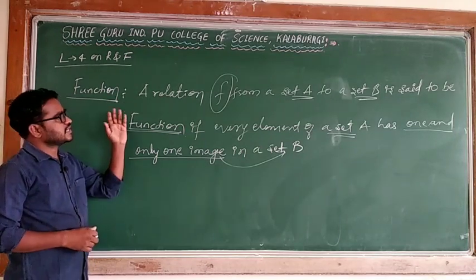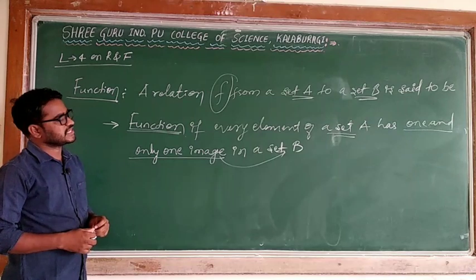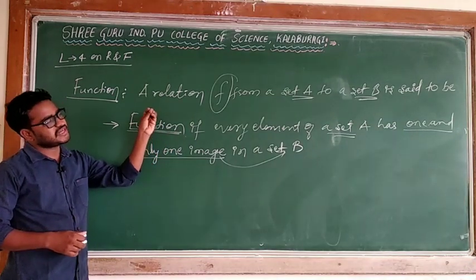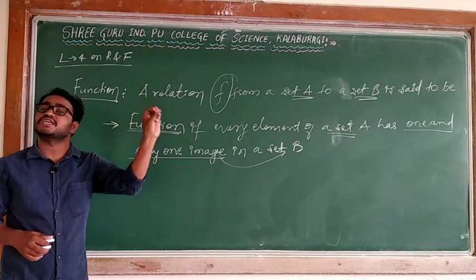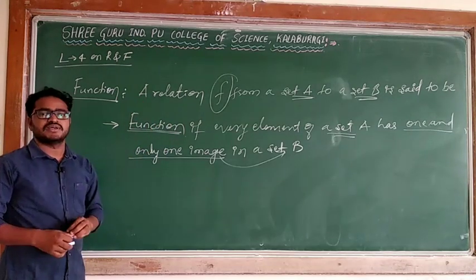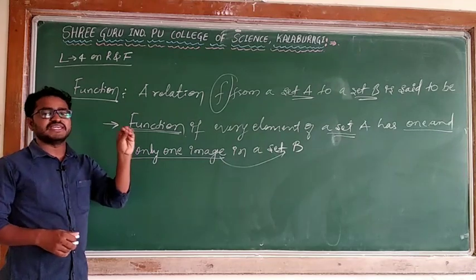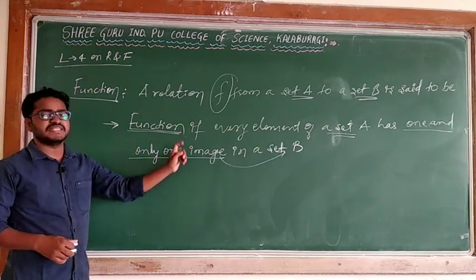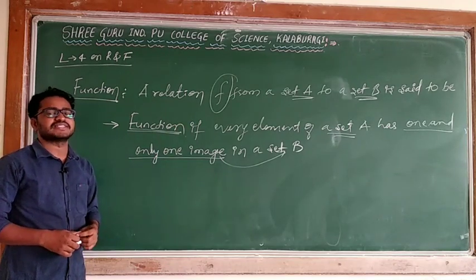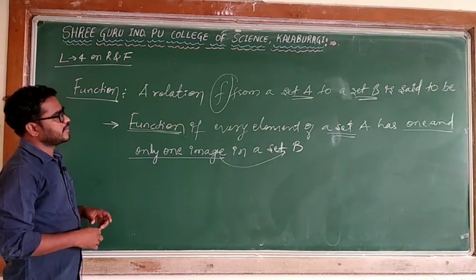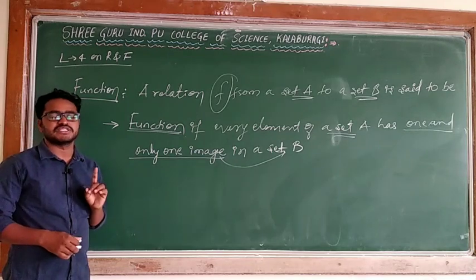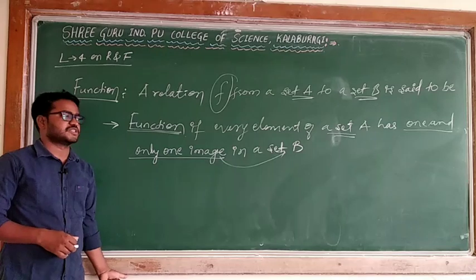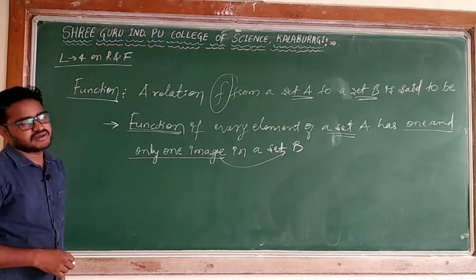So a relation F from a set A to set B is said to be a function if every element of set A has a unique image in set B. Whenever every element of the set A has one and only one image, that particular relation will become a function.